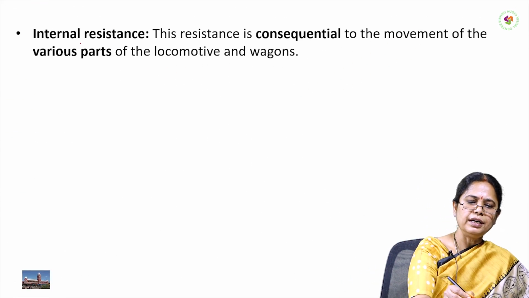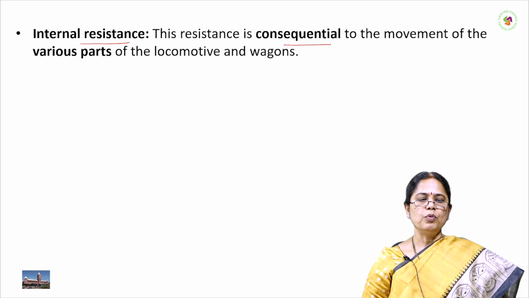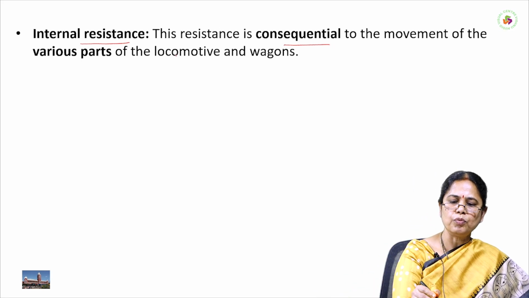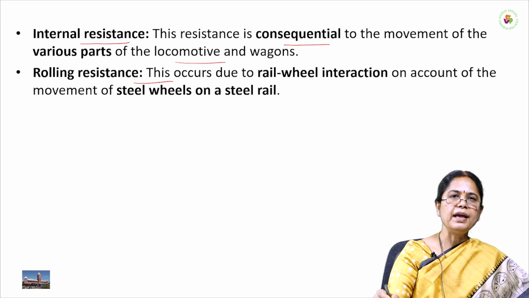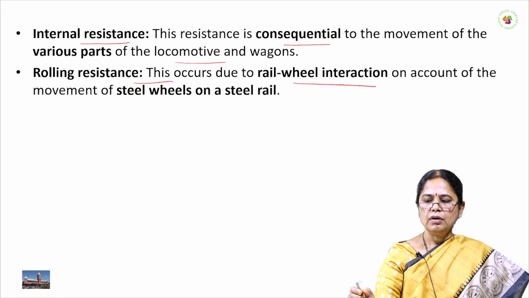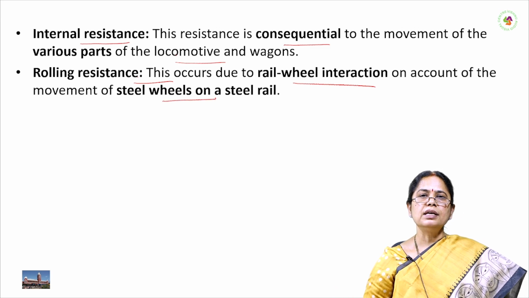The next one is the internal resistance. This resistance is consequential to the movement of various parts of the locomotive and wagons. Rolling resistance is the rail-wheel interaction on account of the movement of steel wheels on a steel rail.